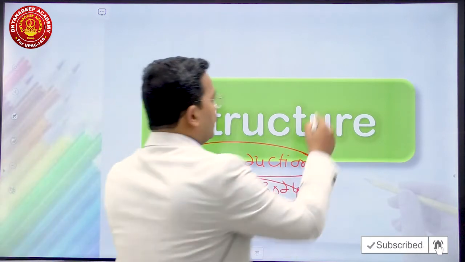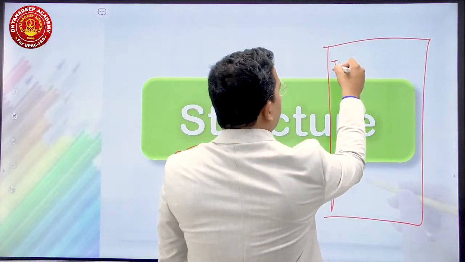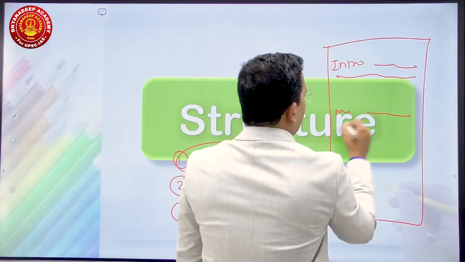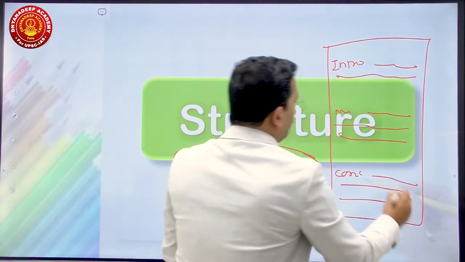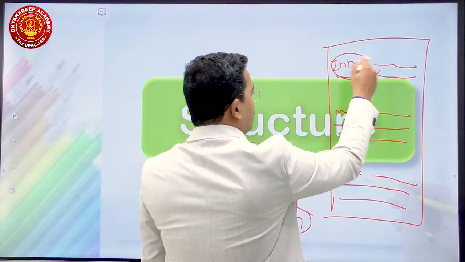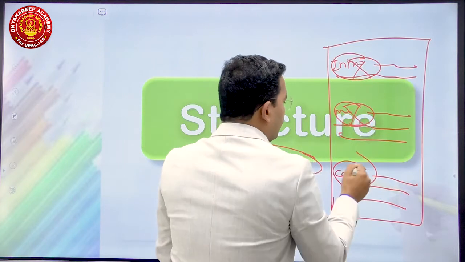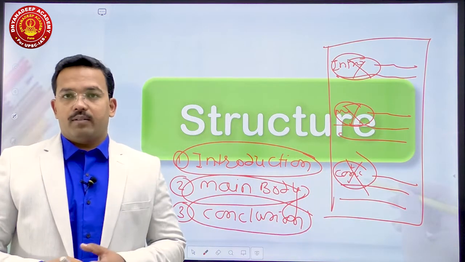Like, it happened that this is your answer sheet. Here you write it is introduction, and then you write introduction. Then you write here main body. Then you write main body, and here you write conclusion, and then you write conclusion. No, these three words, introduction, main body, and conclusion, should not be used anywhere in your answer. It should be natural.